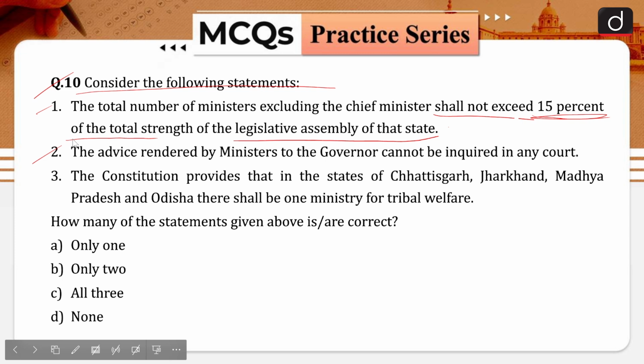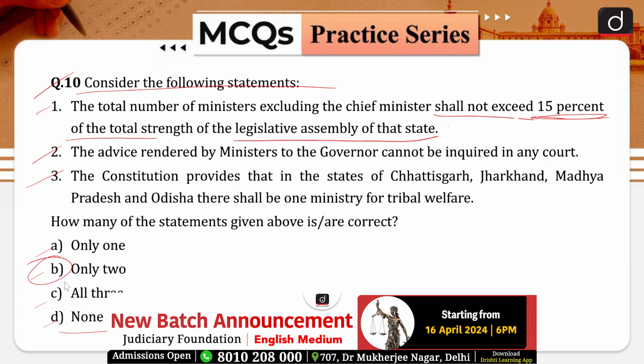Your statement number 2 is, the advice rendered by ministers to the governor cannot be inquired in any court. Your statement number 3 is, the constitution provides that in the states of Chhattisgarh, Jharkhand, Madhya Pradesh and Odisha, there shall be one minister for tribal welfare. How many of the statements given above are correct? Your options are, option A is only 1, option B is only 2, option C is all 3, and option D is none of the above. So, your correct answer is going to be option B. Only 2 of these statements are correct in nature.